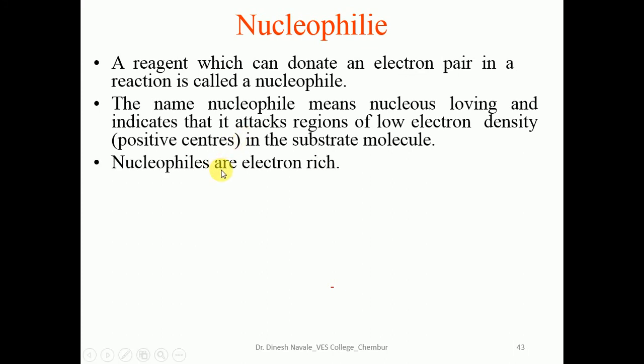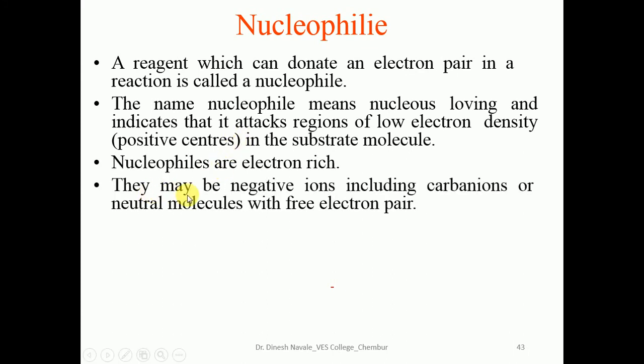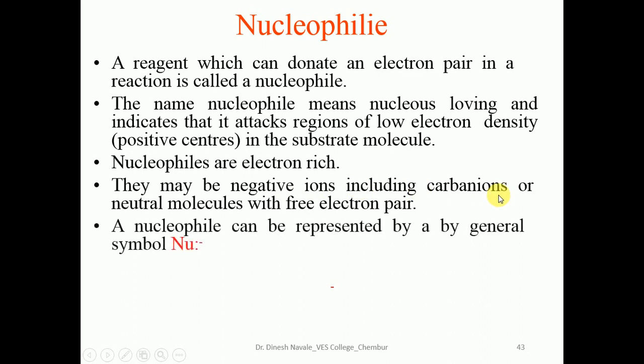Nucleophiles are electron rich species. They may be negative ions, including the carbanions, or neutral molecules. So nucleophiles can be a neutral molecule or they can be a negatively charged species. Nucleophiles are normally represented by the symbol Nu.